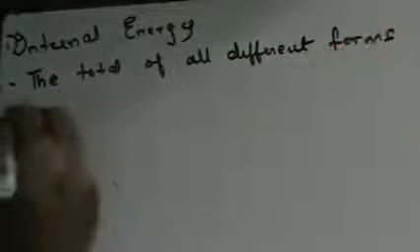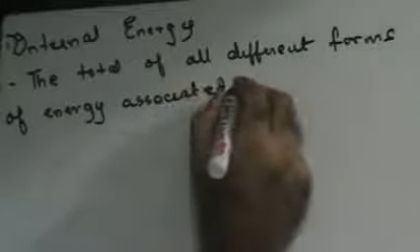Let's understand what is internal energy. Internal energy is defined as the total of all different forms of energy associated with a system.